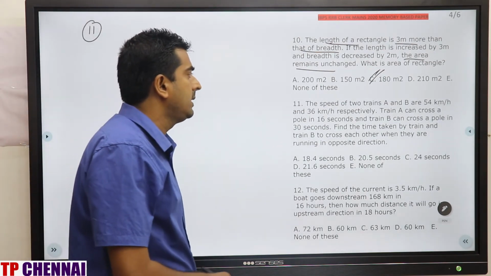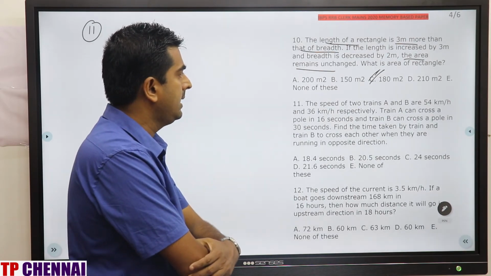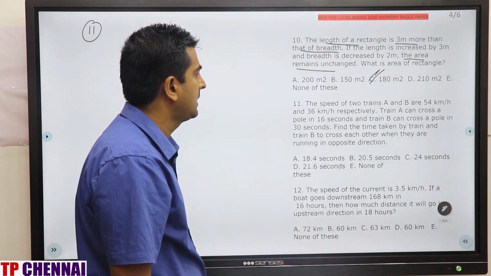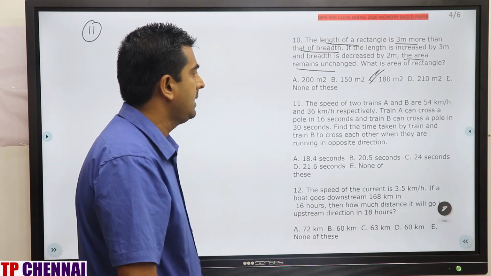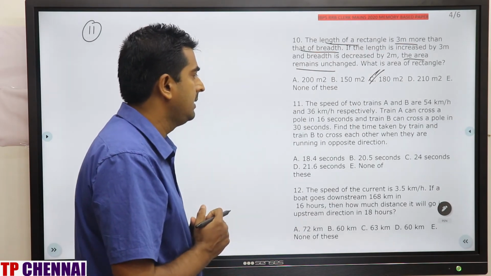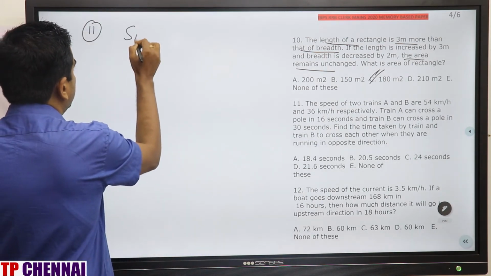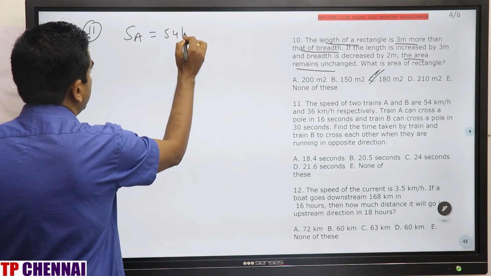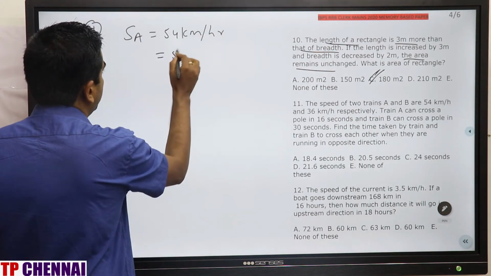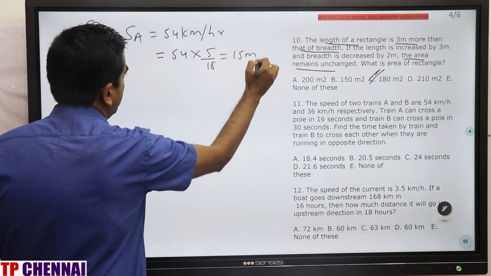The speed of two trains A and B are 54 km per hour and 36 km per hour respectively. Train A can cross a pole in 16 seconds and train B can cross a pole in 30 seconds. Find the time taken by train A and B to cross each other when they are running in opposite direction. So speed of train A is nothing but 54 km per hour. Options are in seconds. Convert this into meter per second. 54 into 5 by 18, which is 15 meter per second.